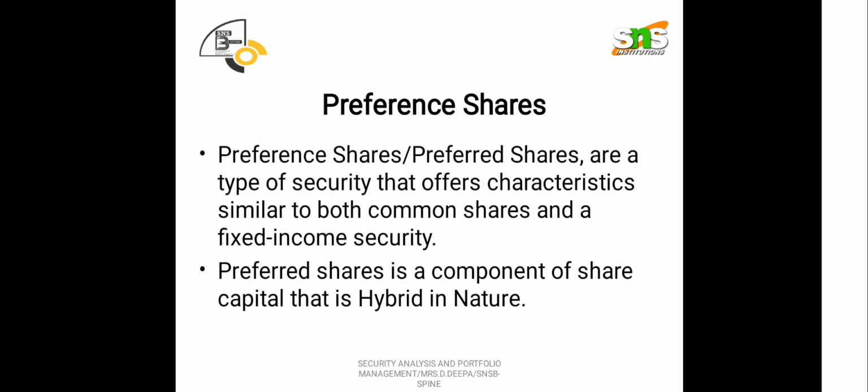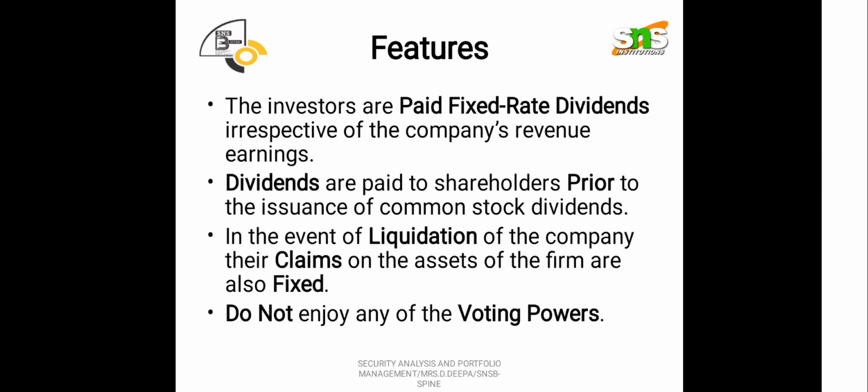Okay, so one major point that we need to keep in mind is that it is a fixed income security. So we need not worry about the dividend. Definitely the preference shareholders will be getting the dividend at a fixed time interval. Whenever the company is gaining a profit, based on that, dividends will be equally distributed to all the different preference shareholders. Next, features.